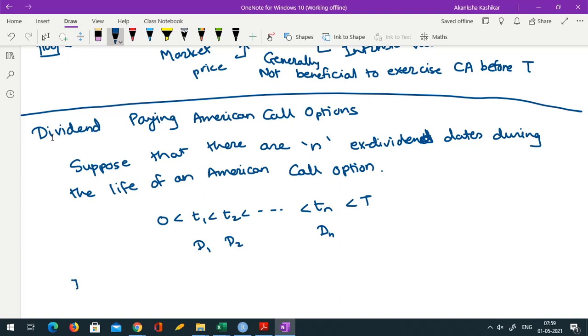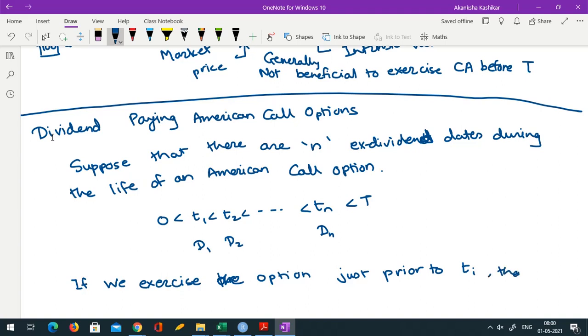Now, if we exercise the option just prior to Ti, meaning just before receiving the dividend, then the amount that we receive would be S_Ti minus K, correct?